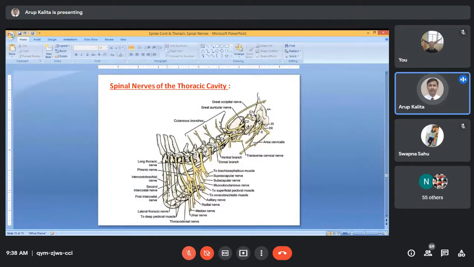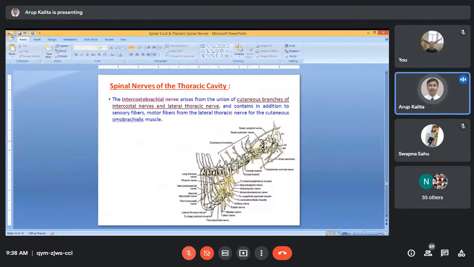Have you seen this branch? This branch is called the intercostobrachial nerve. What is the intercostobrachial nerve? It arises from the union of the cutaneous branches of the intercostal nerve and the lateral thoracic nerve.